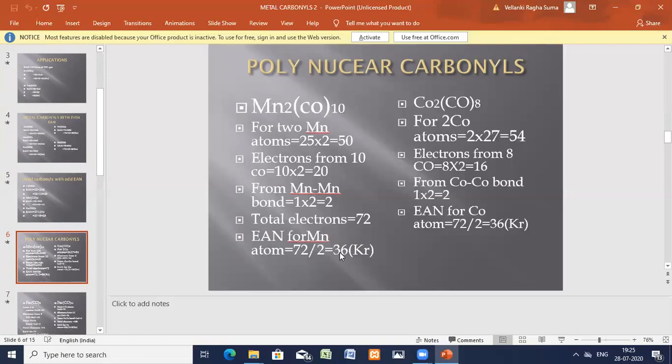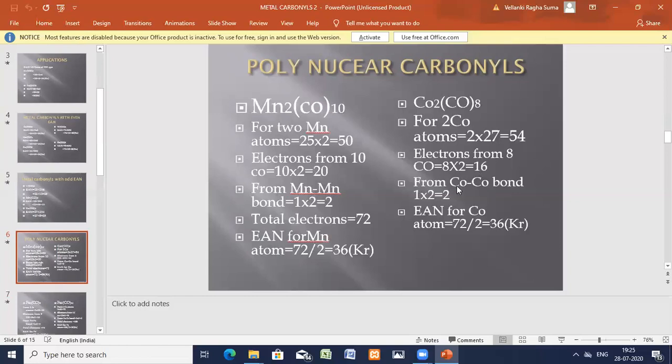Now let us go for the other, cobalt carbonyl complex. Here cobalts, there are 2. Central metal atom is cobalt, it is 2. Each cobalt has atomic number 27. 27 into 2, 54. Now electrons from 8 ligands, 8 into 2 is equal to 16.